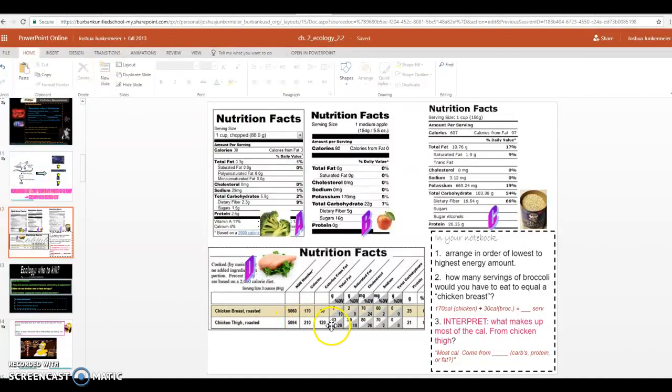And we know that 120 calories out of 210 is coming from fat. That's more than half. We don't know how many calories are coming from protein because the data table only tells us how many grams of protein. So we have to go with what we know. Let's say most calories probably come from fat. All right, let's move on.